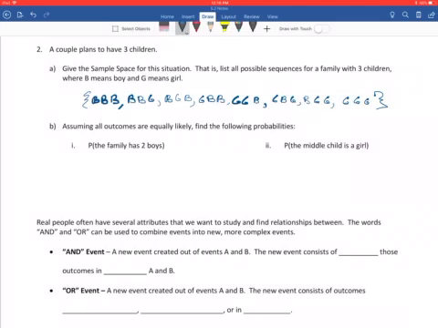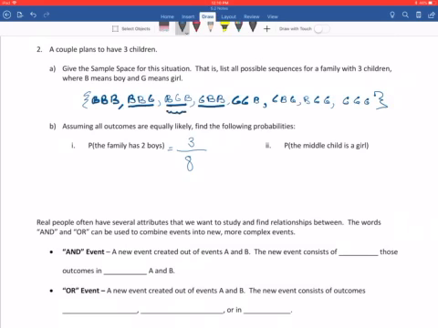That's everything that could possibly happen. And there are 8 total possibilities there. So I'm going to be using 8 as my denominator when I'm finding these next probabilities, because that's the total. What's the probability that the family will have 2 boys? Well, out of 8 total possibilities, 2 boys would be this one, and this one, and this one. So 3 out of the 8.